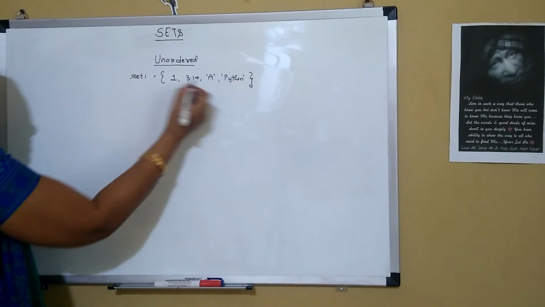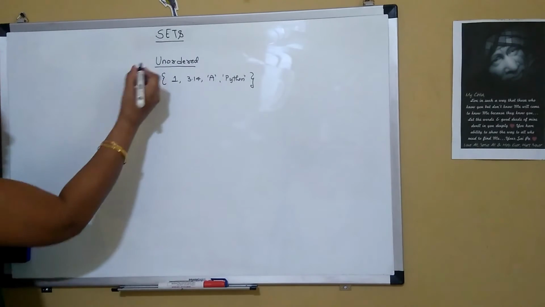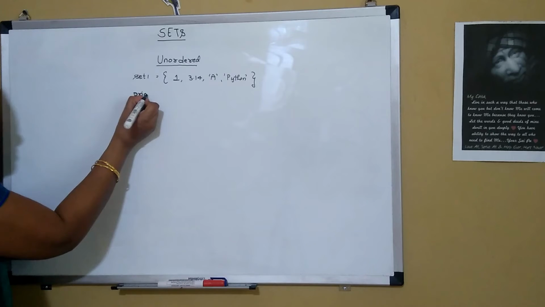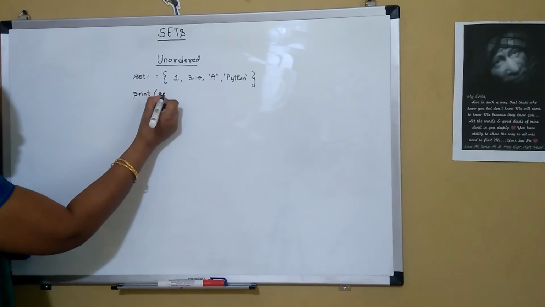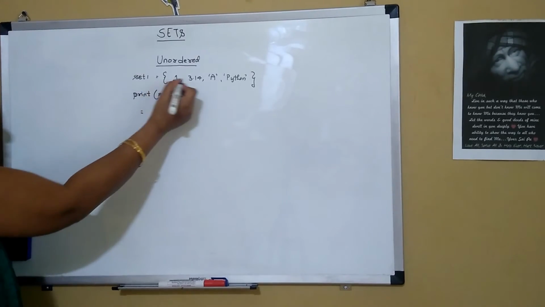So it's a mixed data type set. It is having data of different data types. And to prove that it is unordered, let me say print set 1. So when it prints, it does not print it in the same order.